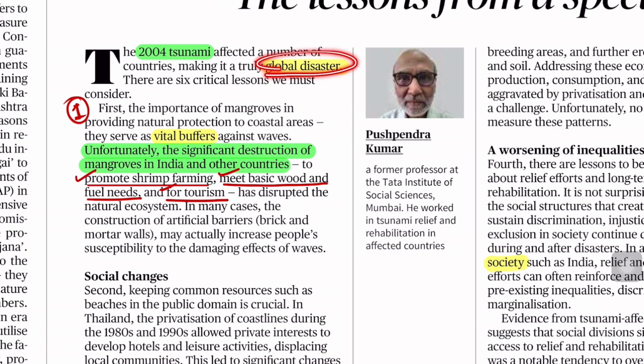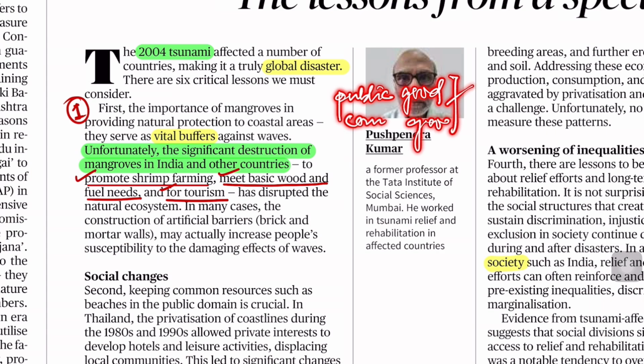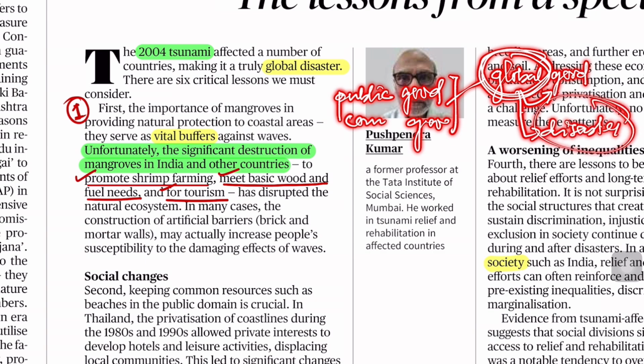Why I have identified this as a keyword: we know public good. We all know public good. Similarly we know common good, yes or no? So if we apply it at a global scale, we say this is global good. Keeping this global in the center, we can derive keywords like global good and global disaster. In future, if you get anything related to global, we'll try to recall.